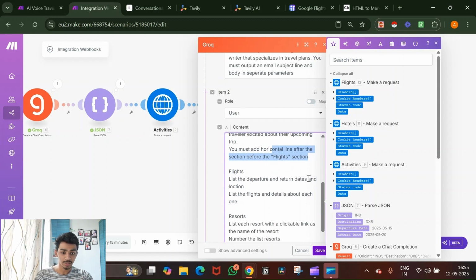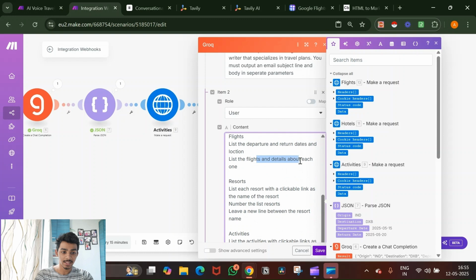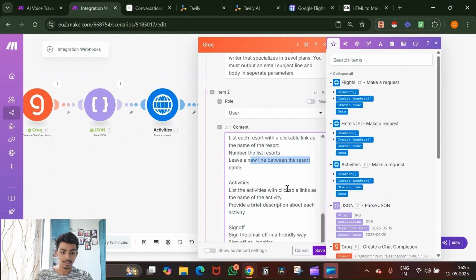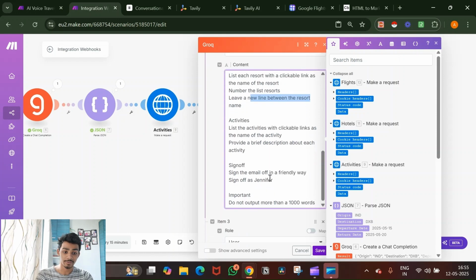Flights: list the departure and return date. List the flight and details about each one. Okay, so it can output more than one. Resorts: list each resort with a clickable link as the name of the resort. Number the listed resorts. Leave a new line between the resort names. Activities: list the activities with a clickable link as the name of the activity. Provide a brief description about each activity. Sign off the email in a friendly way. Sign off as Jennifer. Do not output more than 1,000 words.